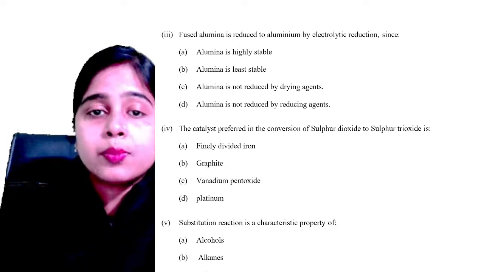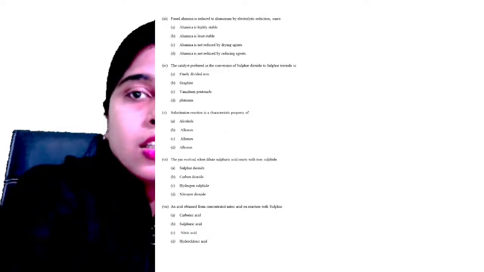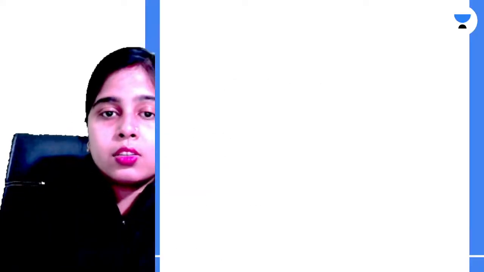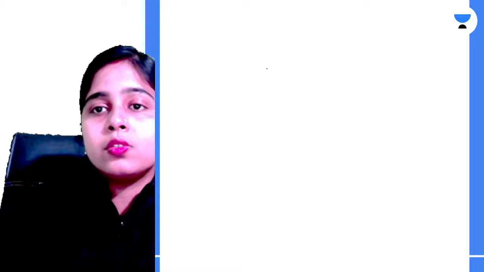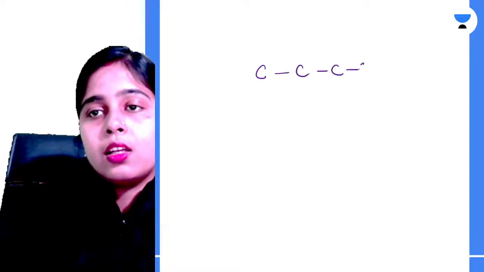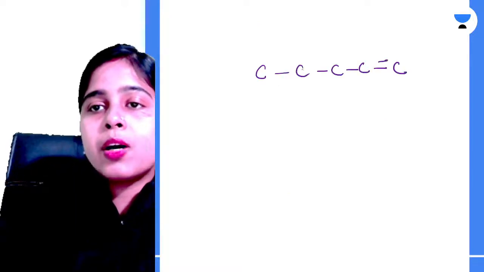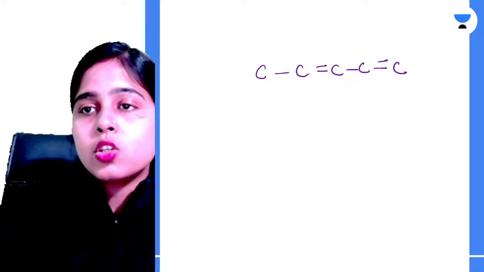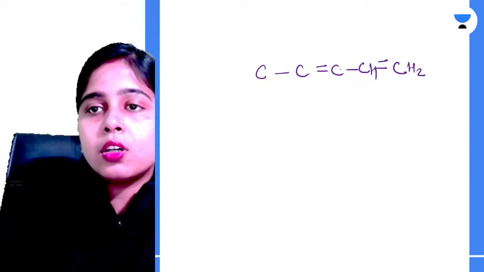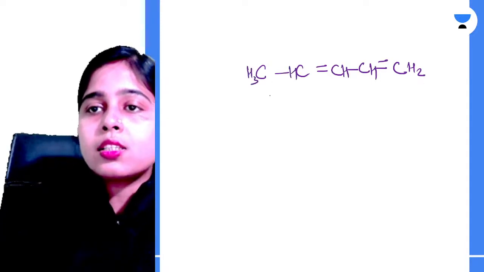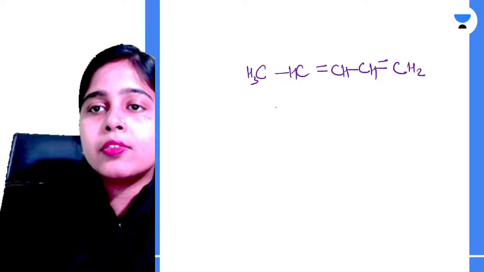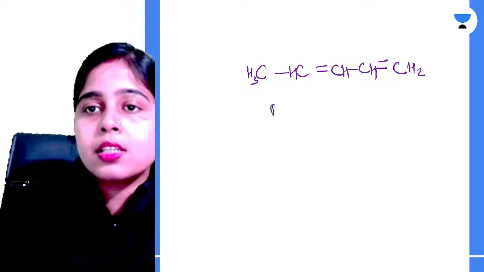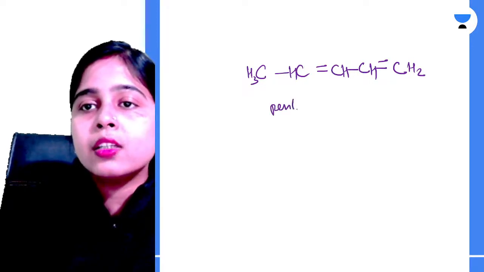Let me show you an example. For this compound you have two double bonds, and hydrogens on the carbons. So you have 1, 2, 3, 4, 5 carbons, no prefixes because there is no substituent, so pent.